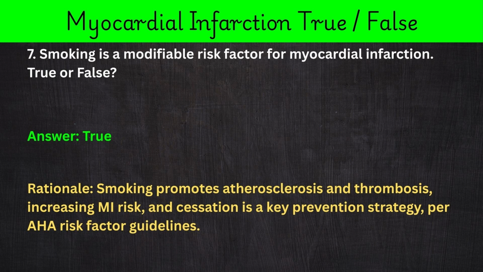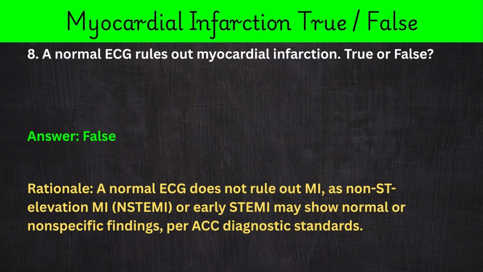Rationale: smoking promotes atherosclerosis and thrombosis, increasing MI risk, and cessation is a key prevention strategy, per AHA risk factor guidelines. 8. A normal ECG rules out myocardial infarction. True or false? Answer: false.